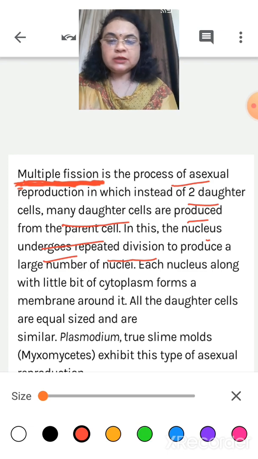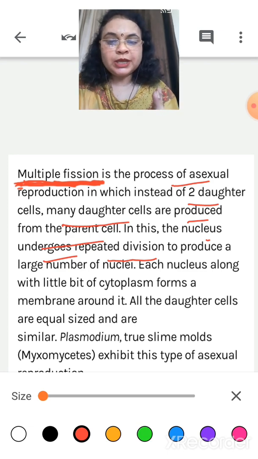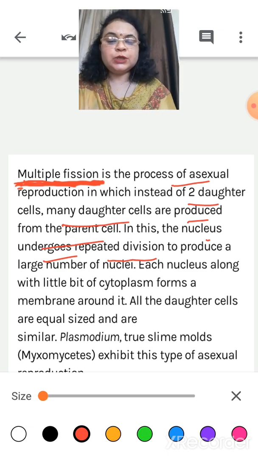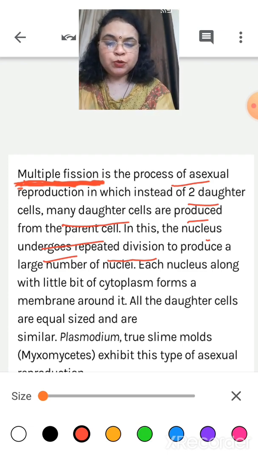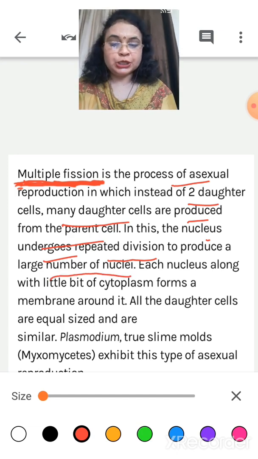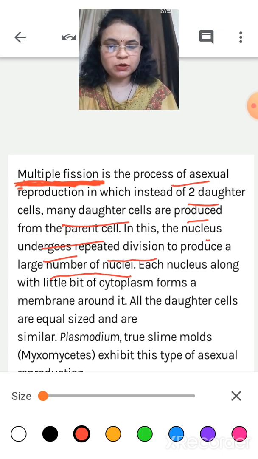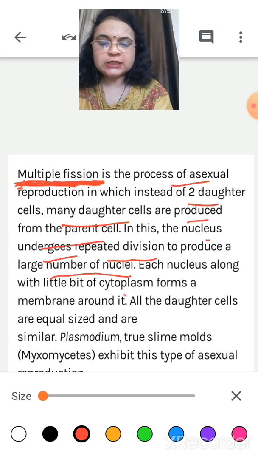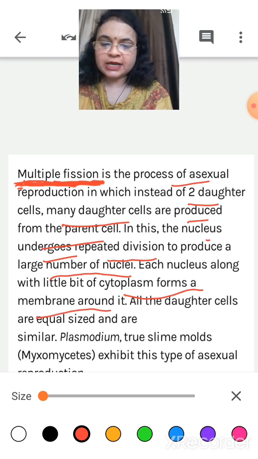The nucleus does not divide only into two equal halves. It undergoes repeated division into many splits to produce a large number of nuclei, and each nucleus along with a little bit of cytoplasm forms a membrane around it.